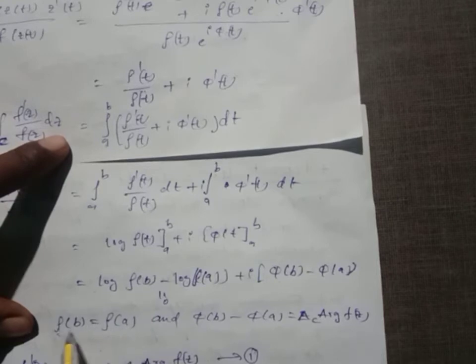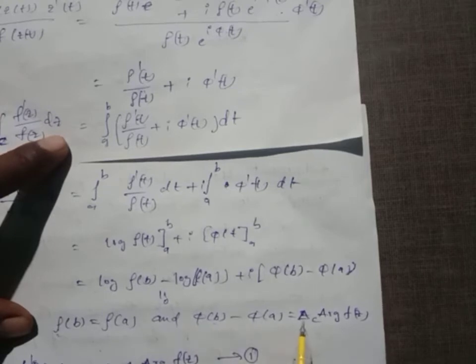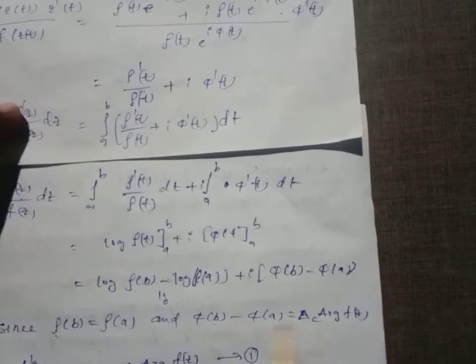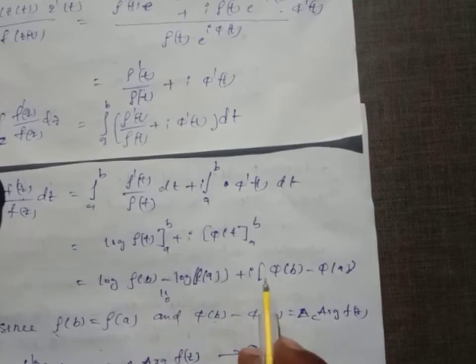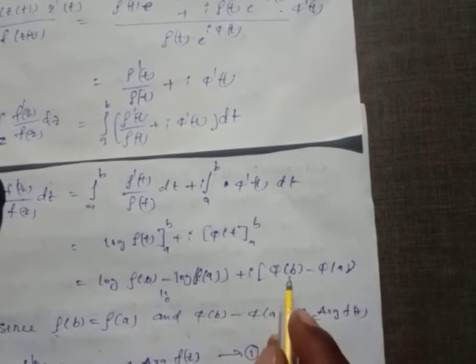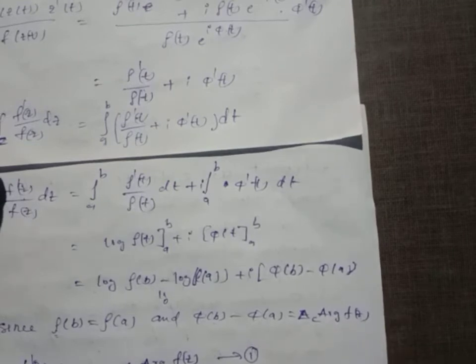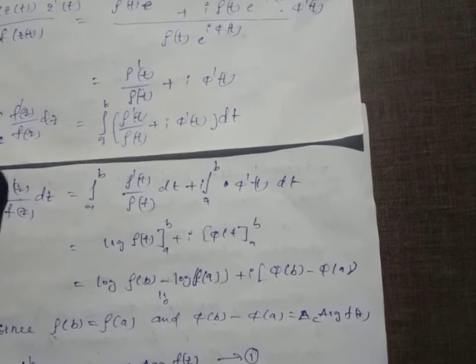So rho of b equal to rho of a, and phi of b minus phi of a equal to delta C argument of f of z. So the first value becomes 0, and only this remains. So the integral over C of f dash of z by f of z dz equals i into delta C argument of f of z, which is equation number 1.